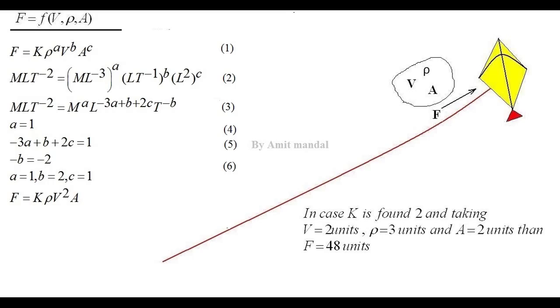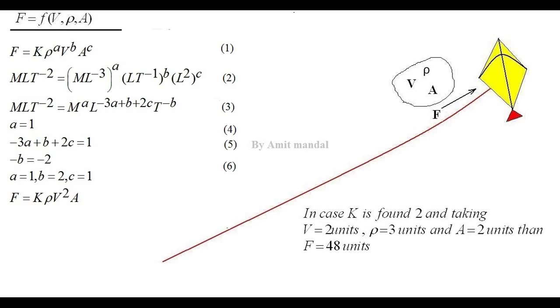So by this way we can also find the value of k. So all in all, how did we get the formula? Simply by the dimensional homogeneity principle. Since force depends upon velocity, density and area of the kite, where velocity corresponds to velocity of air, density corresponds to density of air, and area corresponds to area of the kite. So in case force depends upon v, rho and A, then by applying the dimensional homogeneity principle, ultimately we got the formula F equals k rho v² A.